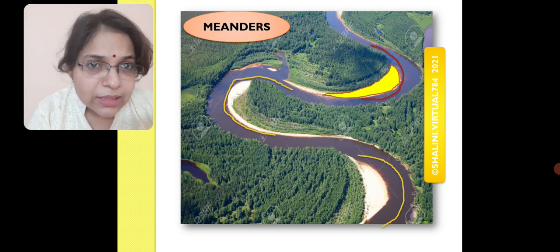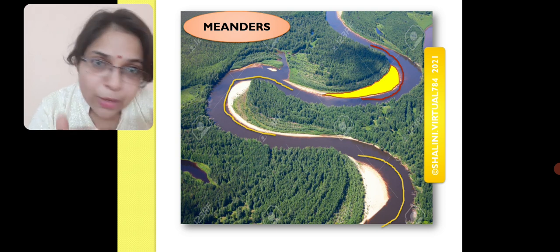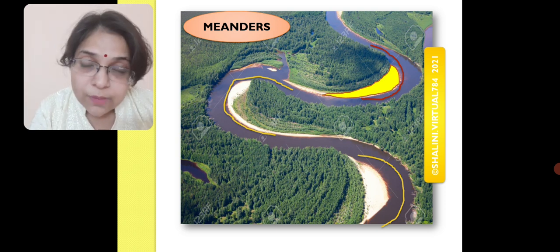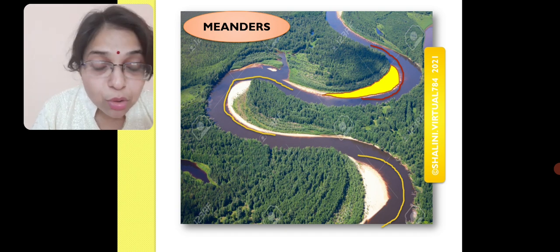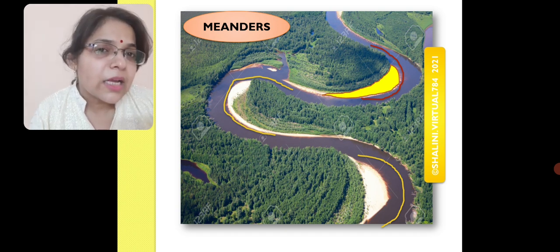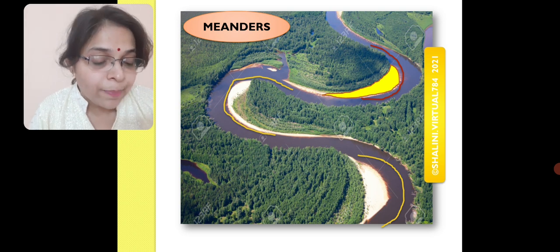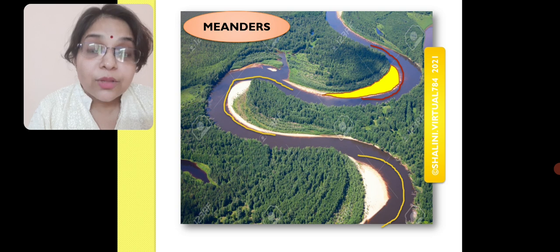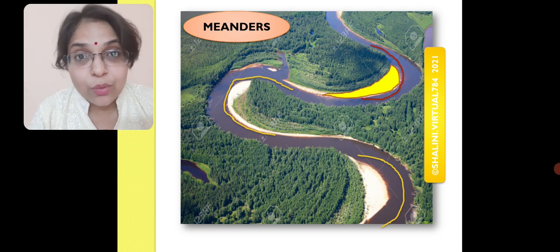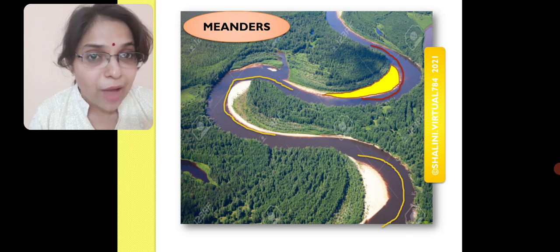All these are what we call meanders, formed by the rivers because now the rivers are comparatively at a very gentle slope or in a very plain area. So the speed of the river is less, and the amount of water is also less. So obviously the river is going to experience more obstruction because of any sort of high land.